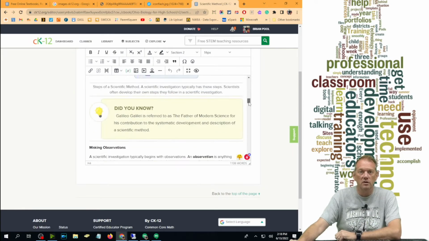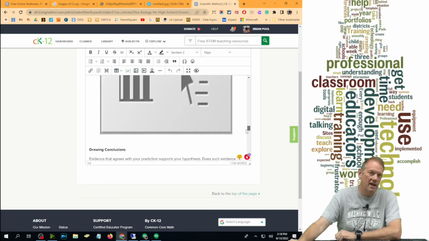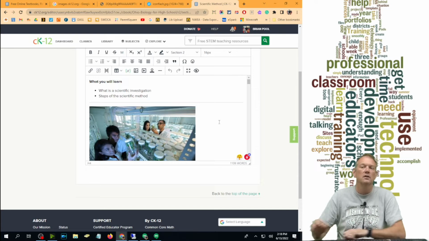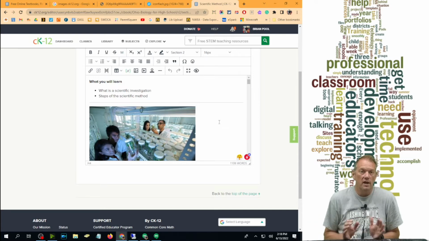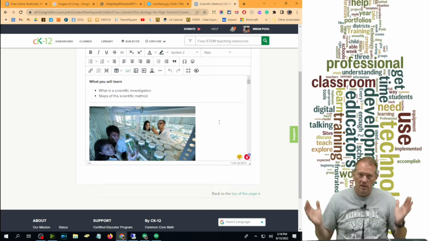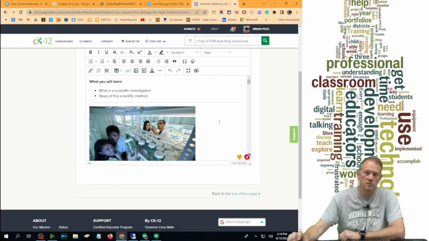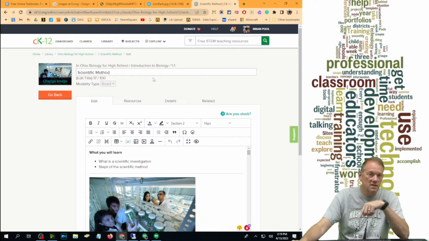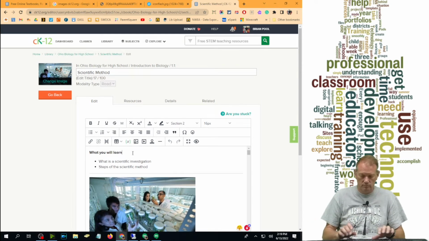I can change the words, I can change the graphics, I can add videos in there, I can do whatever I want inside here to customize it to what I want. If there's an indicator that it's not hit, or it didn't mention something that I really want to stress, I can bold it, I can stress it, I can add it in here however I want to. And when I'm done and I save it, that's what this section will be in my textbook.